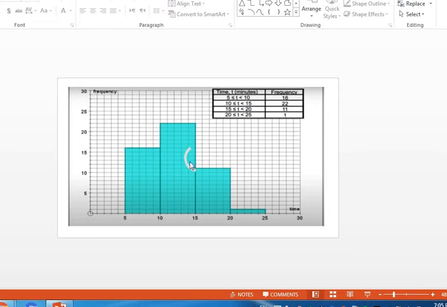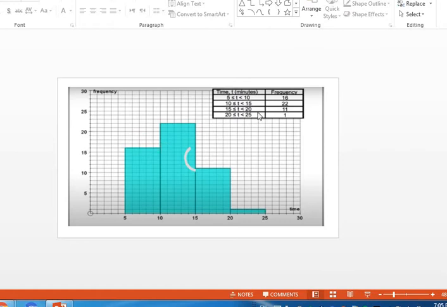Looking at this histogram, I have here the time, denoted by T in minutes, and the frequency, from 5 to 10, from 10 to 15, from 15 to 20, from 20 to 25. From 5 to 10 I have 16. Go up until I reach 16 here.